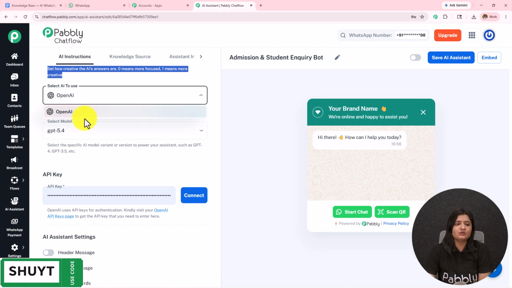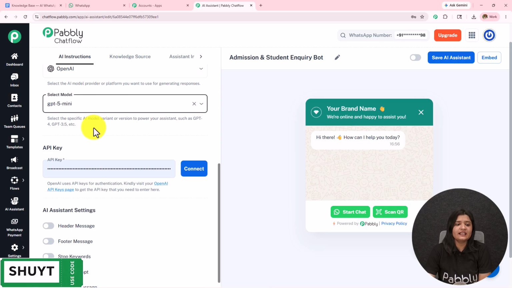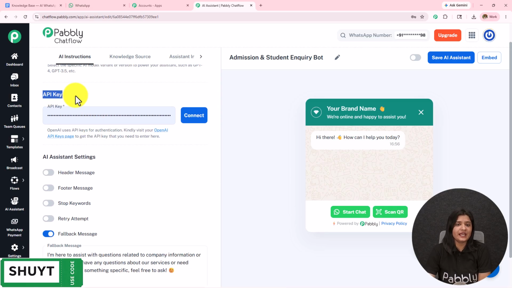The AI to use will be OpenAI. The model will be GPT-5 mini. And as I enter these details, I have this API key. Now over here, I am on the paid version of OpenAI, and it is necessary that you also have the same. How to get this API key?